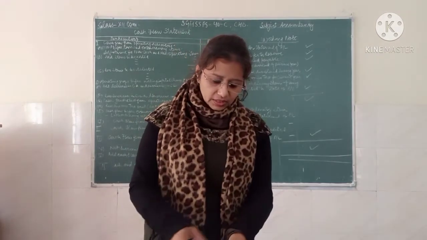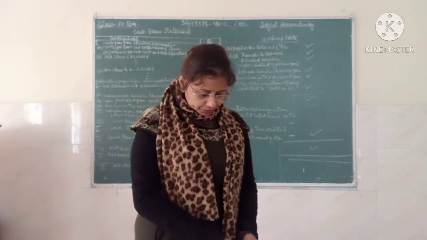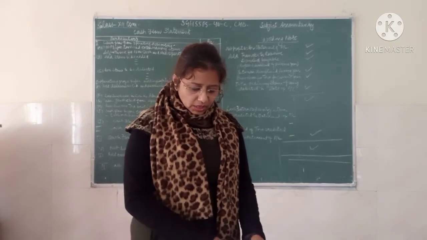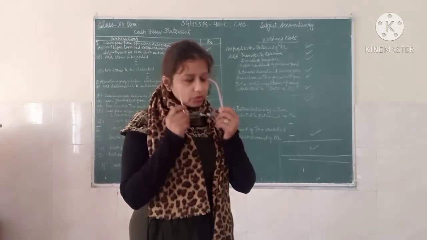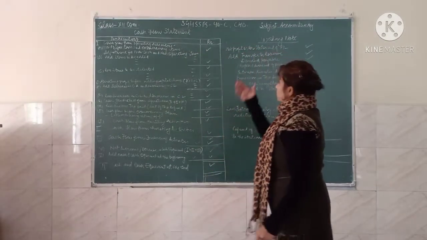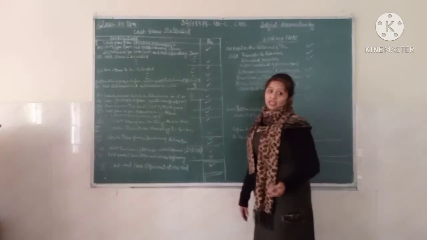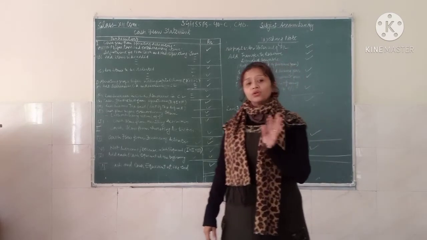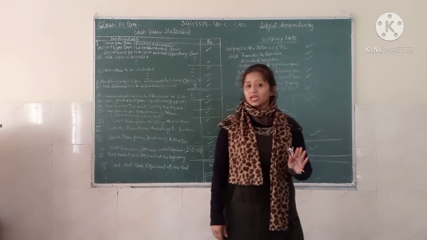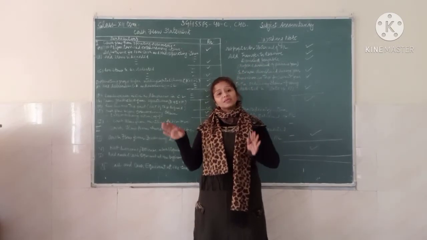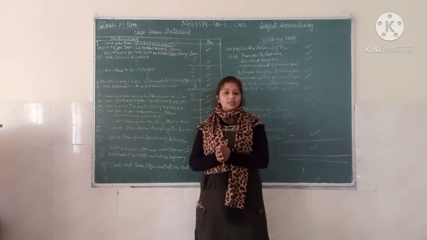Now come to the next, that is, how we are actually going to make the cash flow statement. As we have already discussed, when we are making the cash flow statement, we should have a proper view about the basic three activities of cash flow.